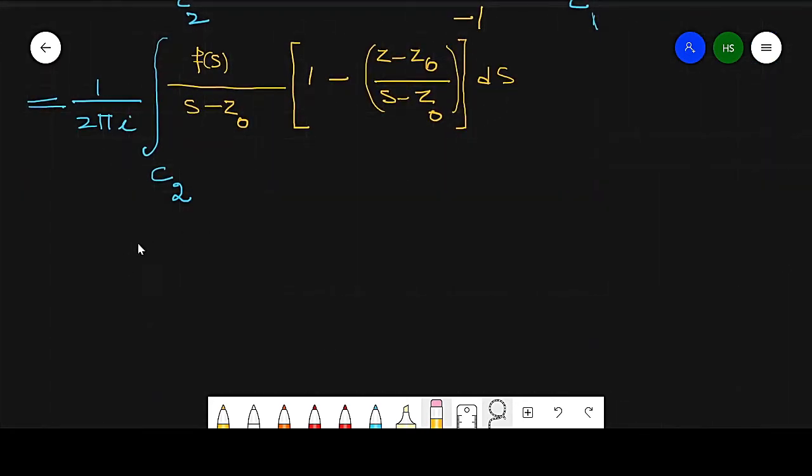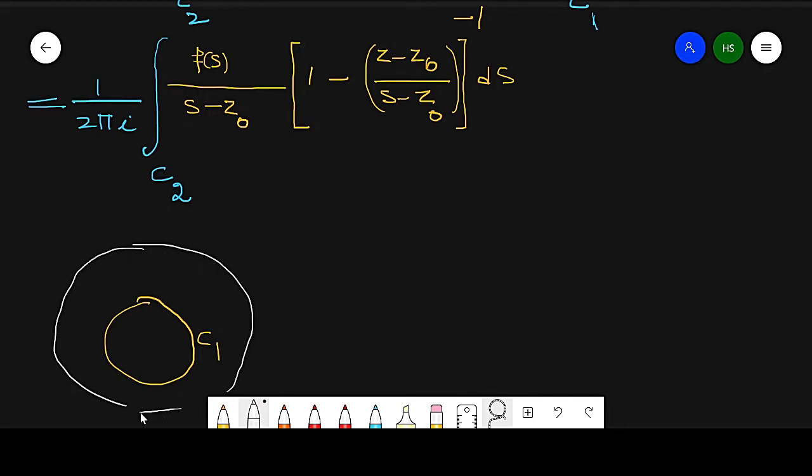In this case, we have two circles: one is the C1 circle and the second is the C2 circle. This is the bigger circle, which is the C2 circle, right? So in this case, |Z minus Z naught| is less than |S minus Z naught|.